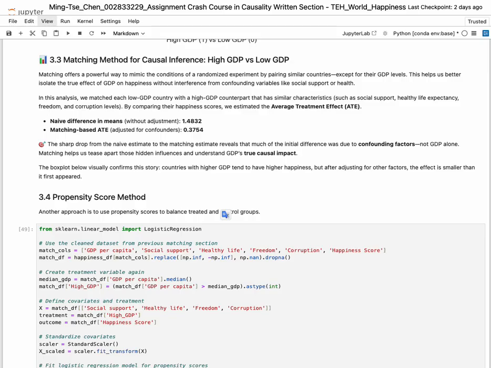I then standardize the covariates and perform nearest neighbor matching. For each low GDP country, I find a high GDP country with similar social support, freedom, health, and corruption. The average treatment effect from matching is printed and compared to the naive difference in means. I also include a box plot to visually show the impact of GDP on happiness.